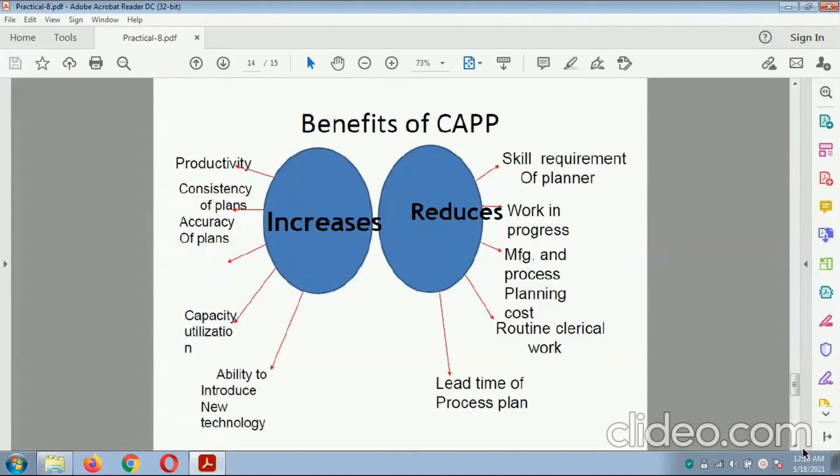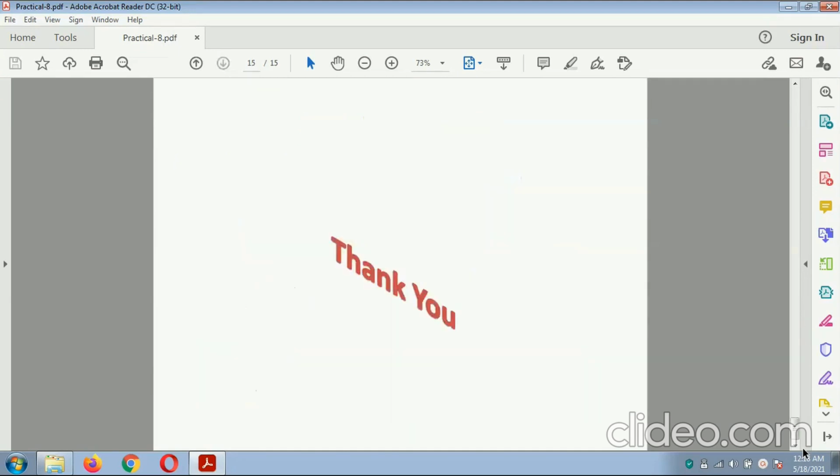The benefits of CAPP: it can increase productivity, consistency of the plan, accuracy of the plan, capacity utilization, and the ability to introduce new technology. It can reduce the skill requirement of the planner, work in process, manufacturing and process planning cost, routine clerical work, lead time and process plan. So this is all about the benefits of CAPP. Hence we have studied the practical of CAPP.